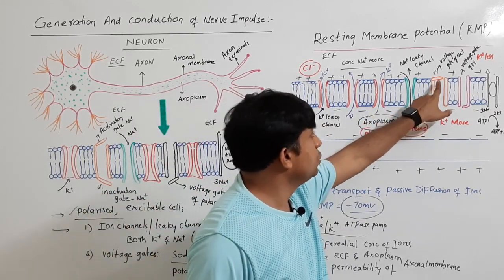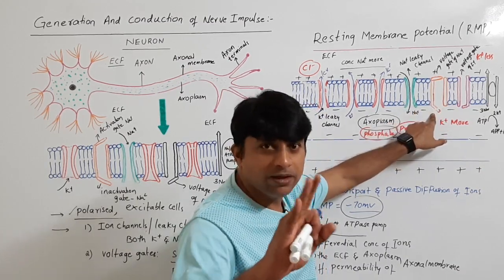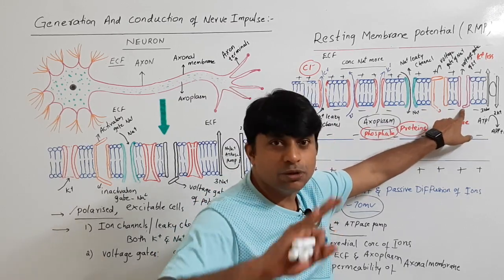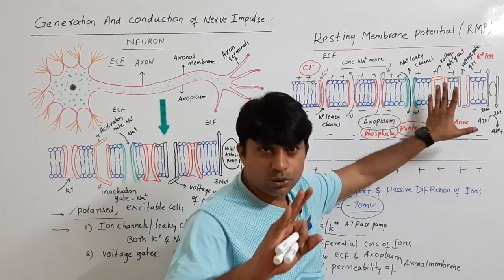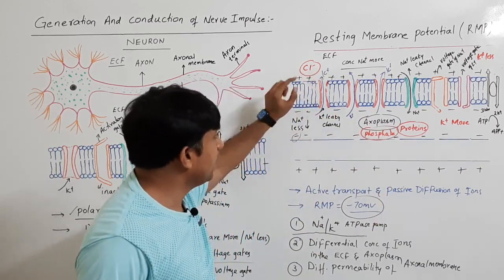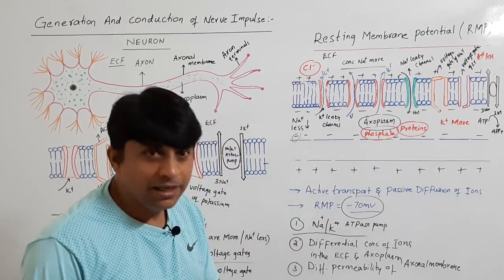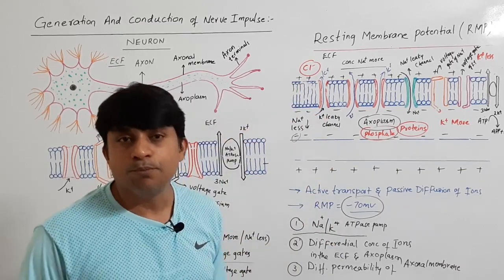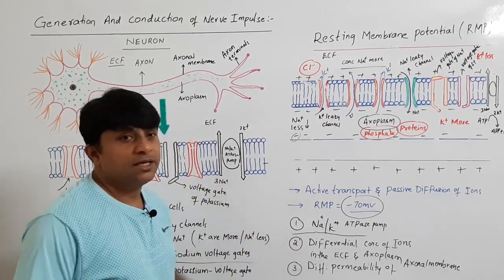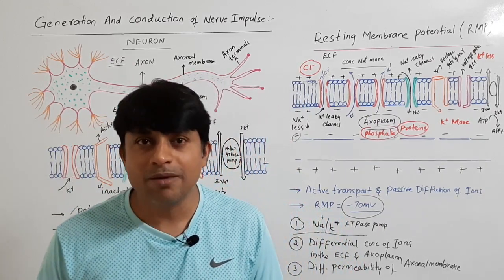Here you can see that the sodium activation gate is closed and the inactivation gate is open. It doesn't show any permeability for sodium ions. The potassium gate is also closed. So the gates are closed, and there is no ion movement through the gates. Ions can only move through these leaky channels. Because potassium has more leaky channels than sodium, the membrane becomes more permeable to potassium than sodium, due to which it maintains a negative potential of -70 millivolts, which is called the resting membrane potential.